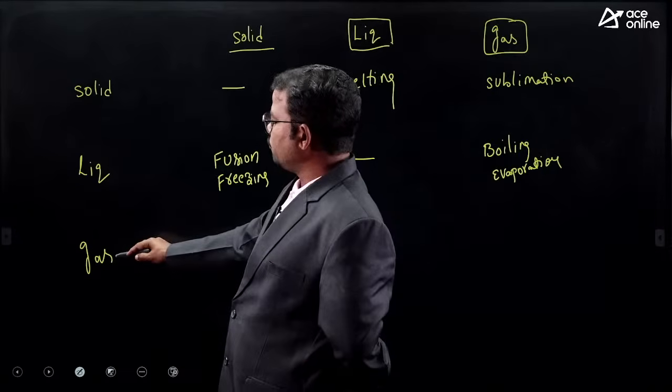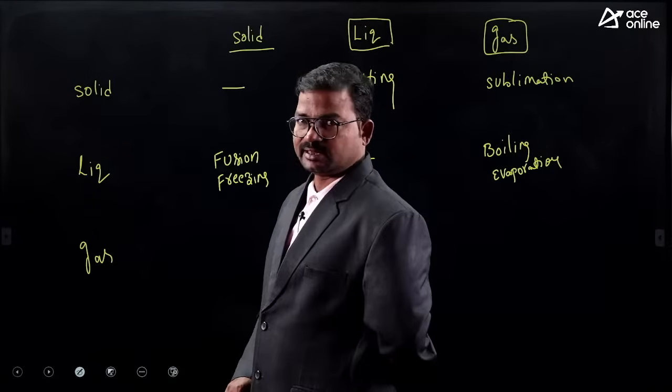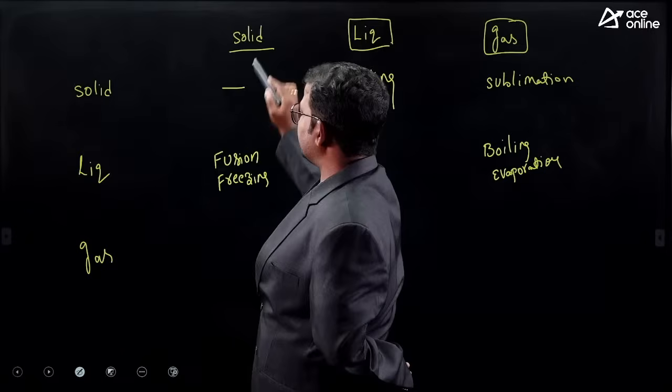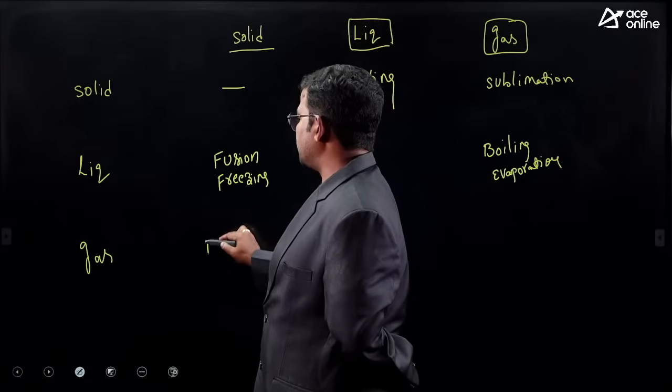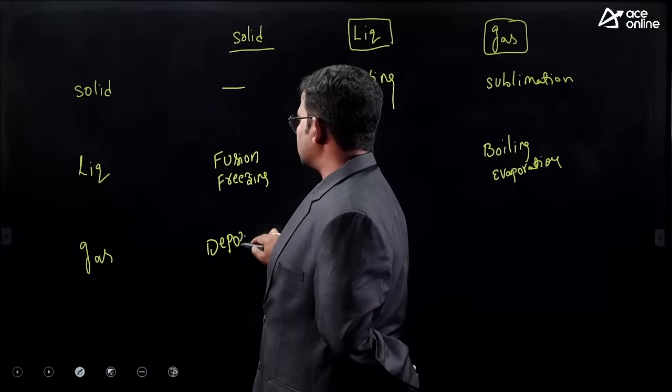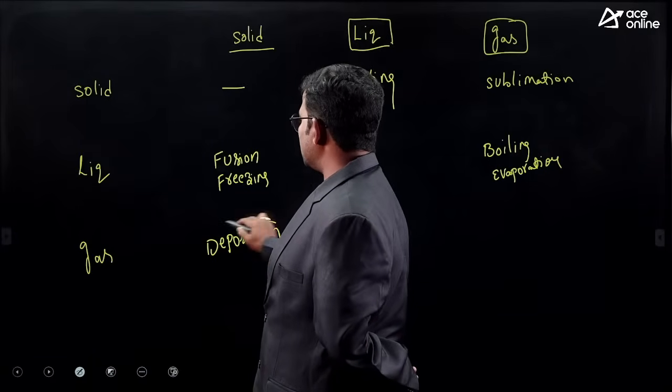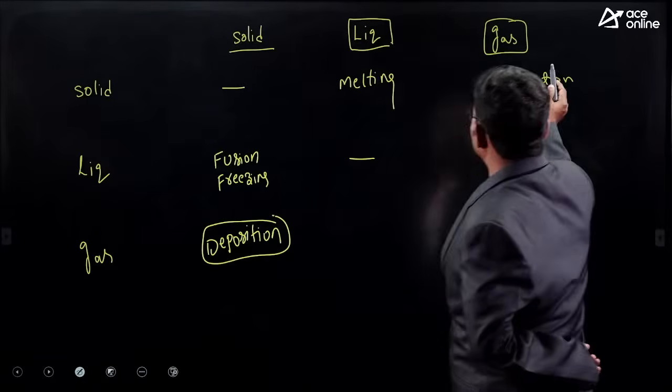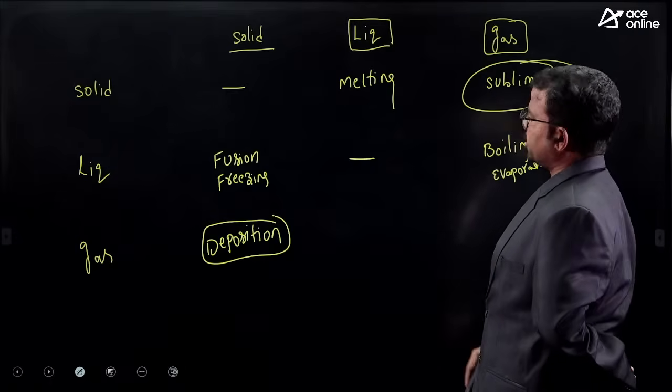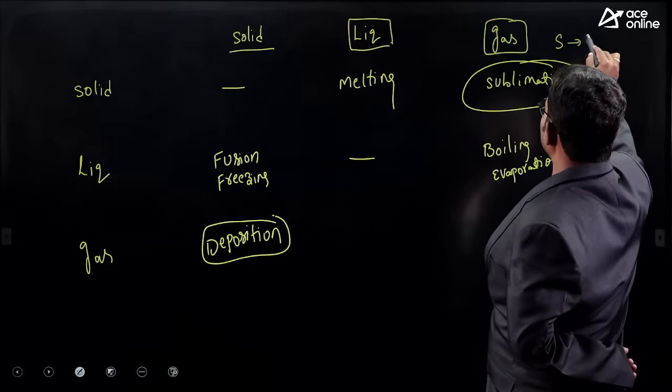Next, when we cool a gaseous material, the gas can be converted into solid. This is called deposition. This deposition is completely the reverse of sublimation. Sublimation means solid directly converts to gas.